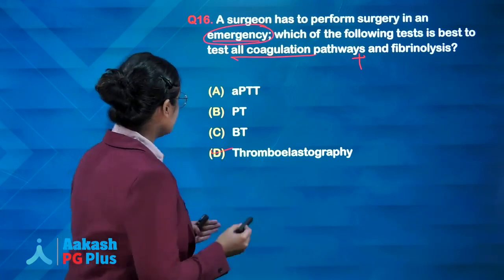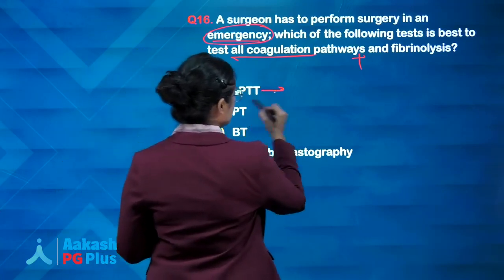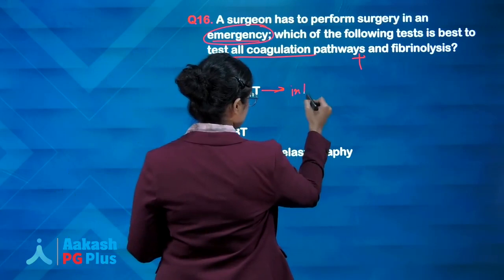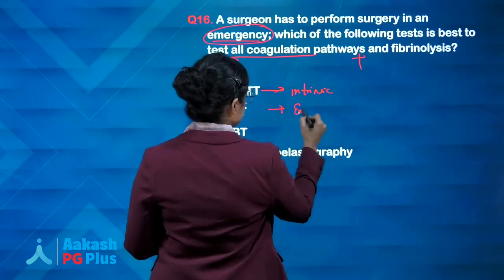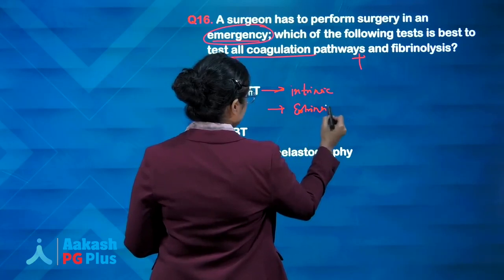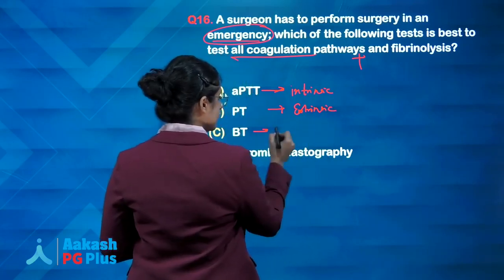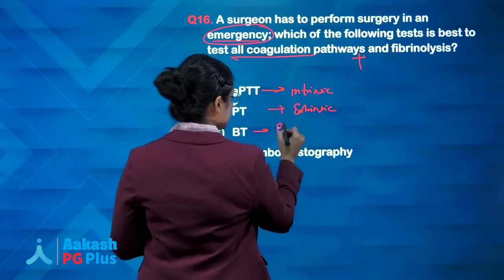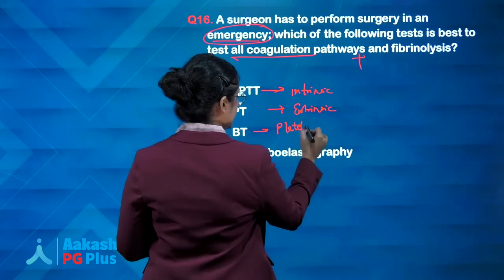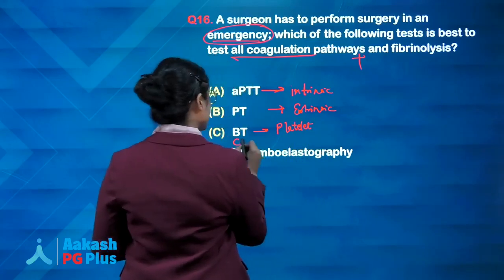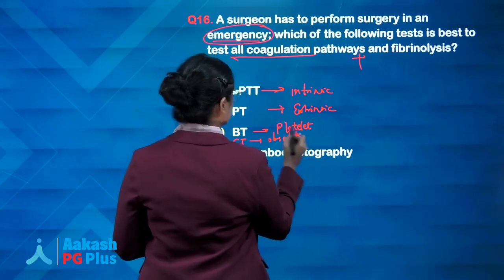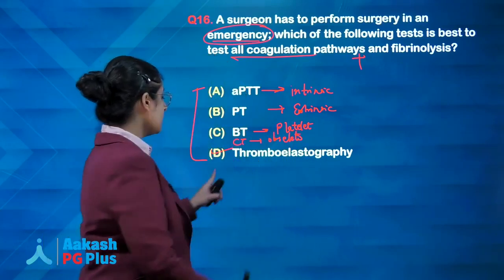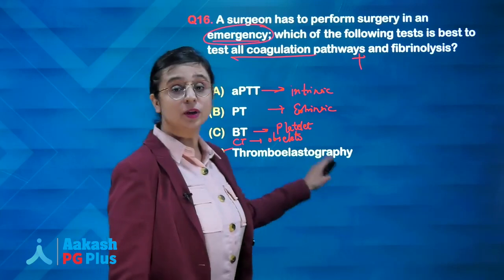If you simply remember that APTT tests the intrinsic pathway, PT tests the extrinsic pathway, bleeding time checks platelet function, and clotting time is an obsolete test, even with the rule out option you could have answered option D, TEG, thromboelastography.